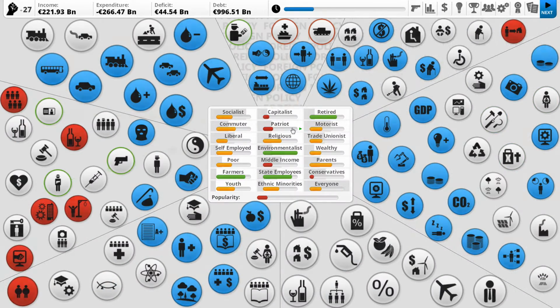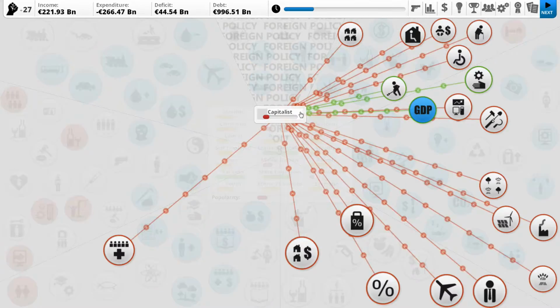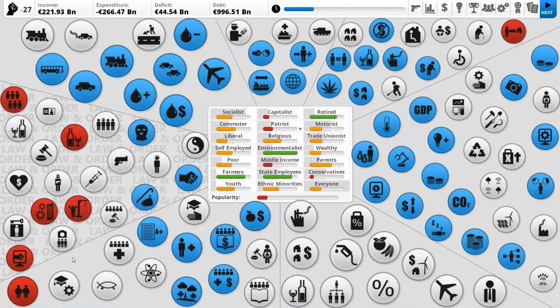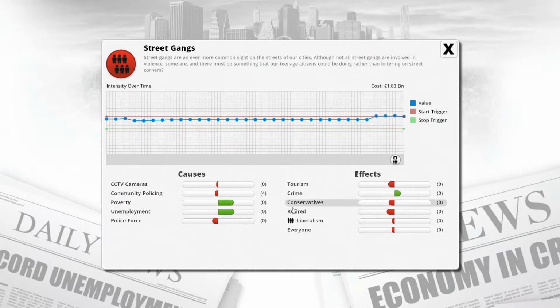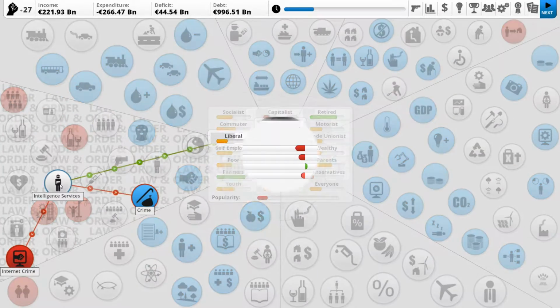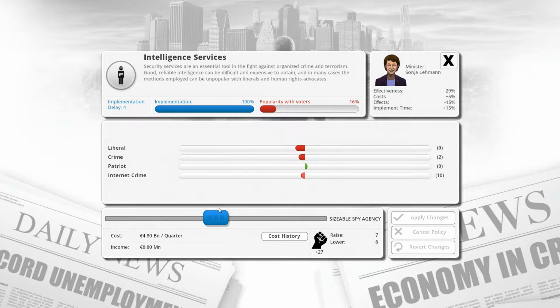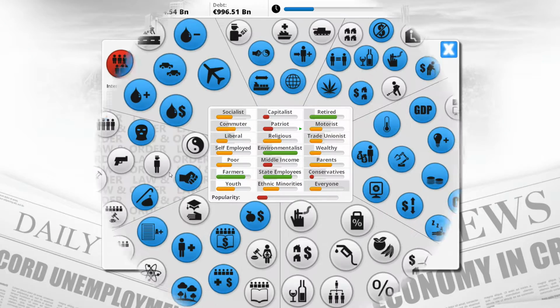Damn. Patrons getting happier. Right, middle income. We need to try and increase their happiness slightly. Got a deficit of 45 billion. Obesity is going down. These will be going down. CCTV cameras having a mild impact. Intelligence services. What can have a big impact to bring us down? Police force itself.